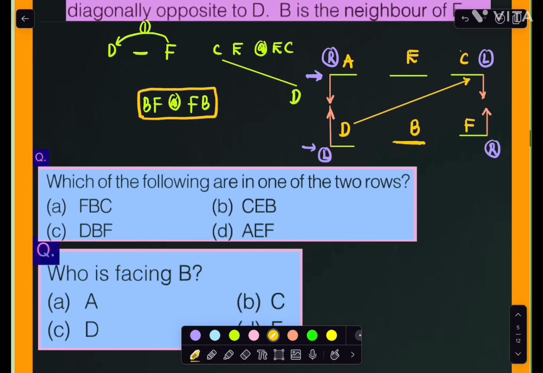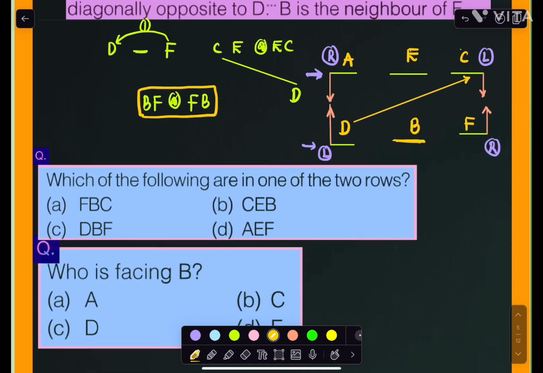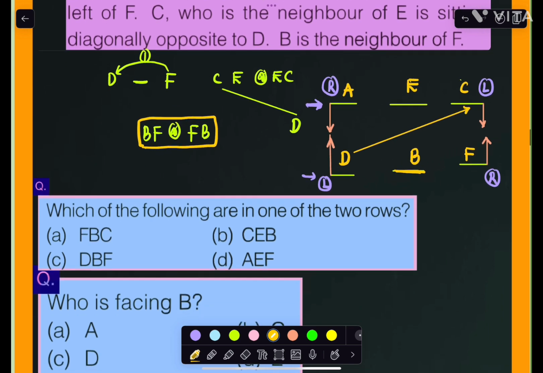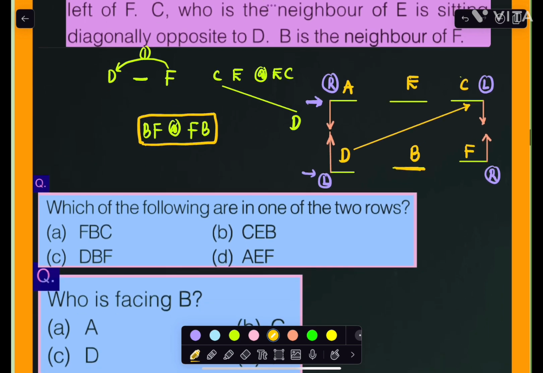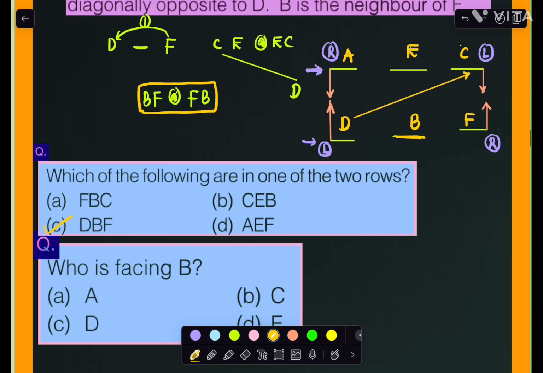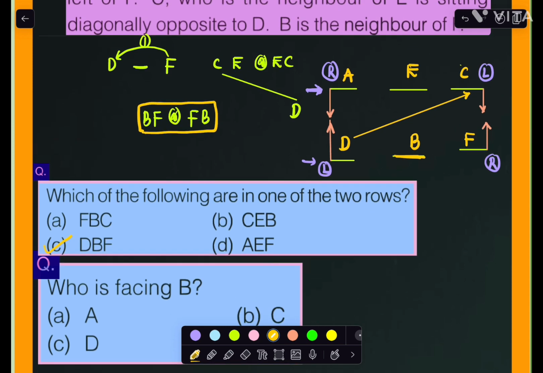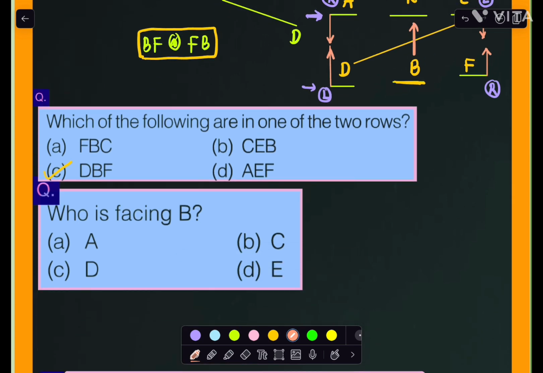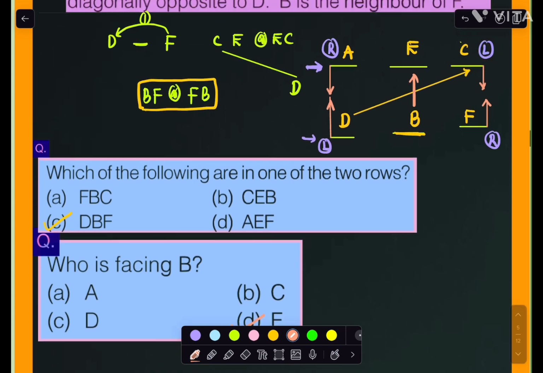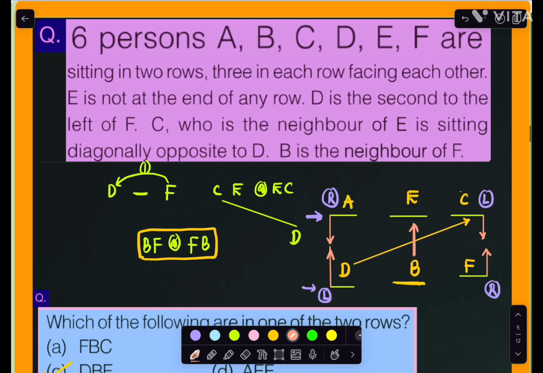Now see this one, which of the following is one of the two rows? AFC one row, AEC one row, AEC is not there, and DBF one row, right? DBF is there, so option 2 is the correct option. And who is facing B? Who is opposite to B here? Opposite to B is E, right? So who is facing B is E. We can answer this question very easily.